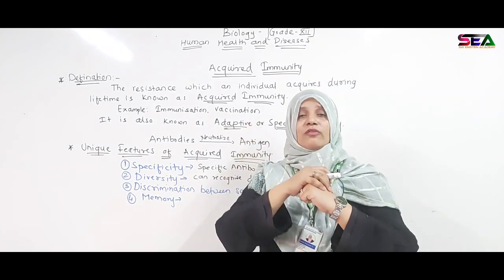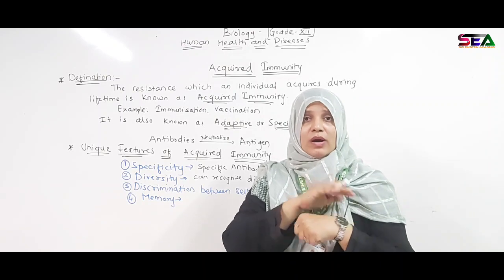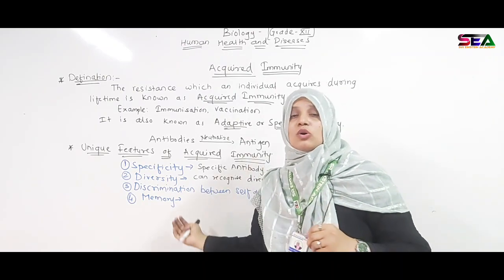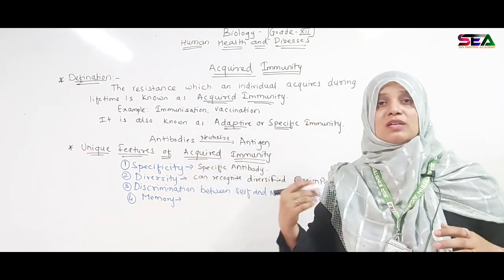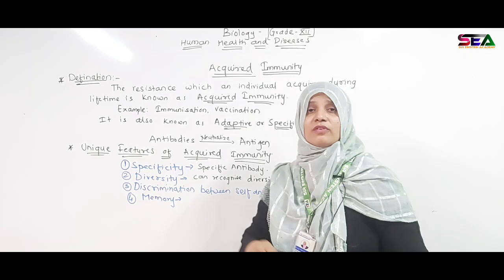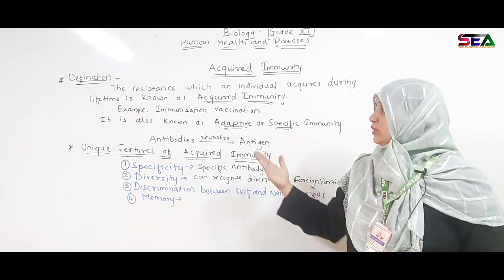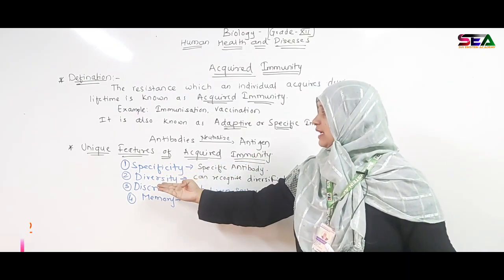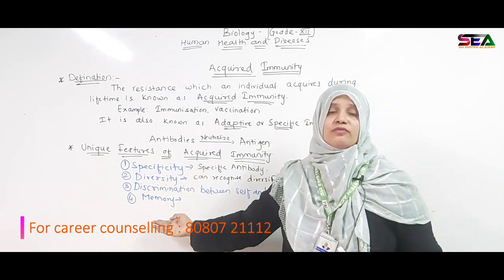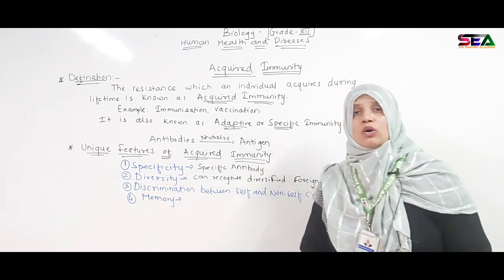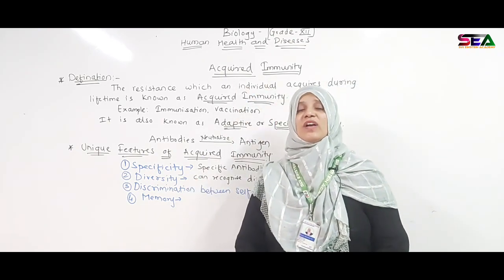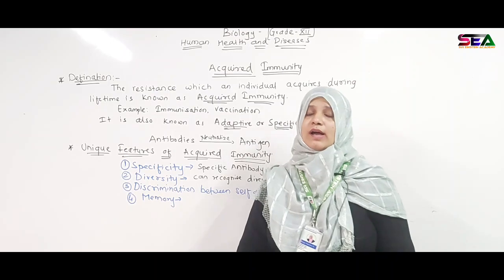Once a kind of antigen enters your body, it gets neutralized. If it enters again, acquired immunity knows how to tackle the antigen. These were the unique features of acquired immunity: first is specificity, second is diversity, third is discrimination between self and non-self, and fourth is memory. So we have seen acquired immunity and its unique features. Hope you all have understood.